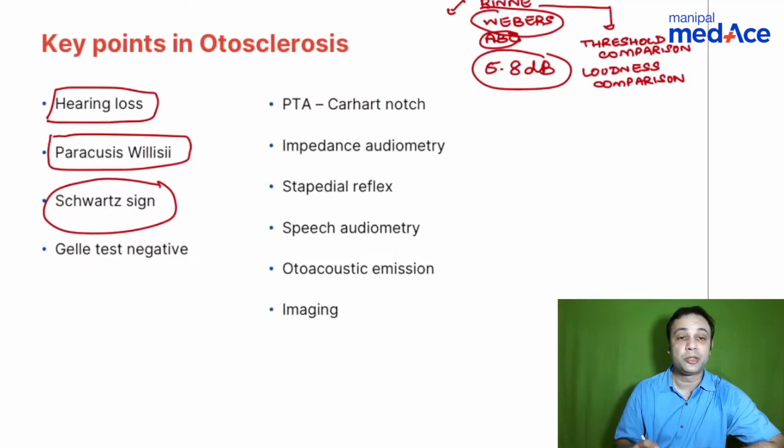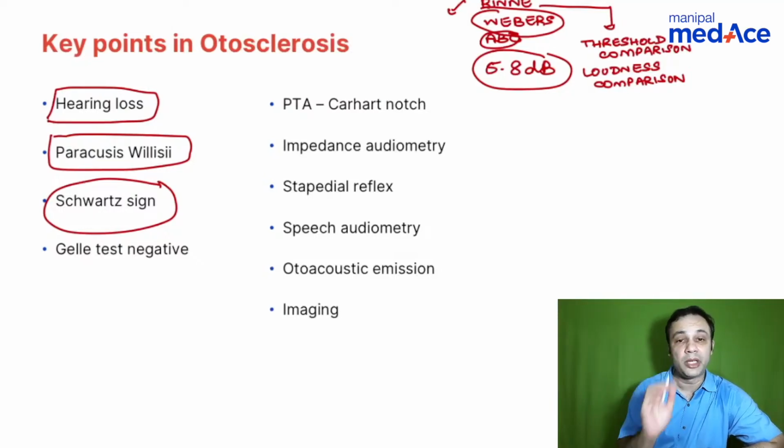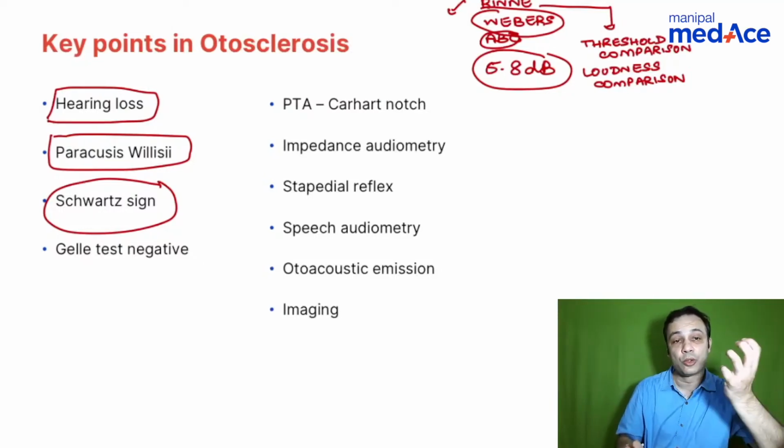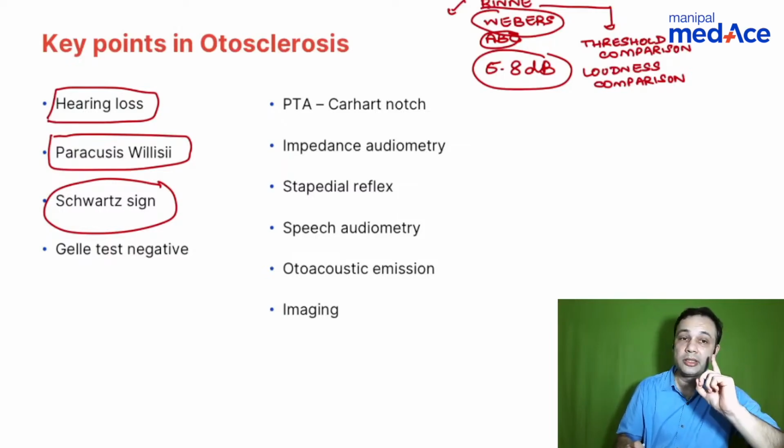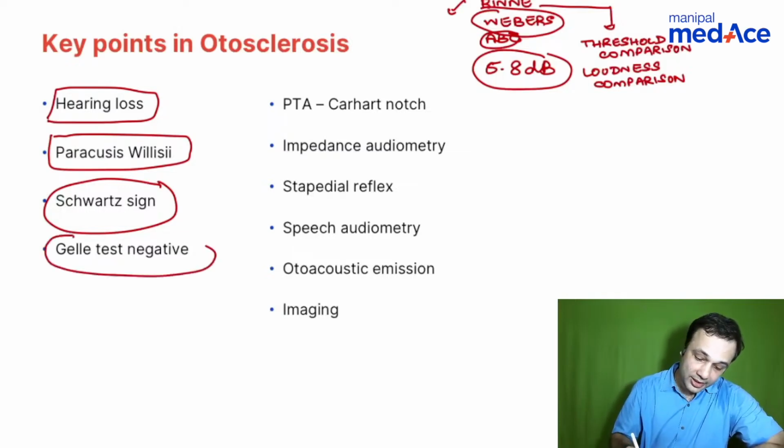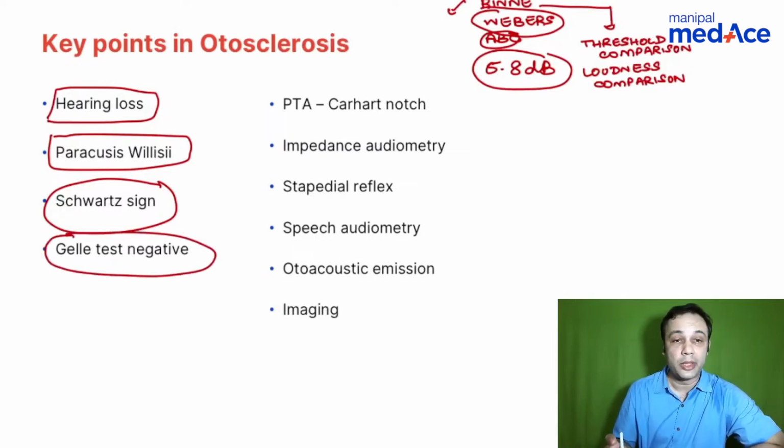What is Schwartz sign? Schwartz sign is a reddish hue or a flamingo pink appearance that can occur in active otospongiosis, and this will tell you, okay, don't go ahead with stapedotomy. Stay back and treat the patient with sodium fluoride, right? What is Gelle's test? This is one more tuning fork test that you can do, right?